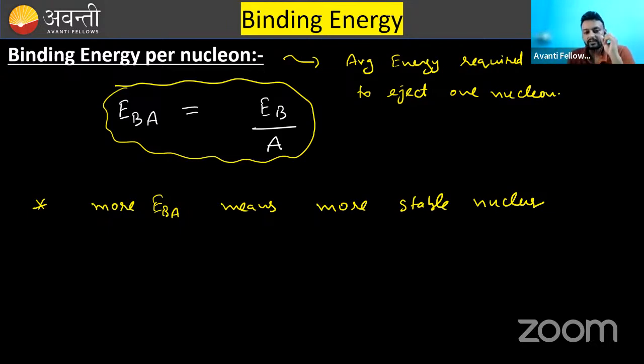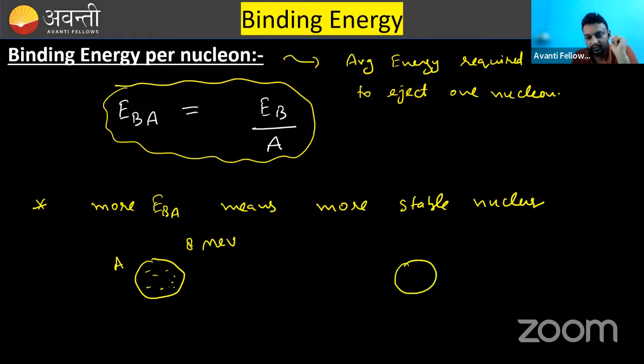You need more energy. For example, this is a nucleus and it has some protons and neutrons like this. And binding energy per nucleon is 8 mega electron volt. This is for nucleus A. There is another nucleus B, for which binding energy per nucleon is 6 mega electron volt. What does it mean? It means that to remove one nucleon from this atom, we need 8 mega electron volt. And to remove one nucleon from this, we need only 6 mega electron volt. That means these are tightly bound.